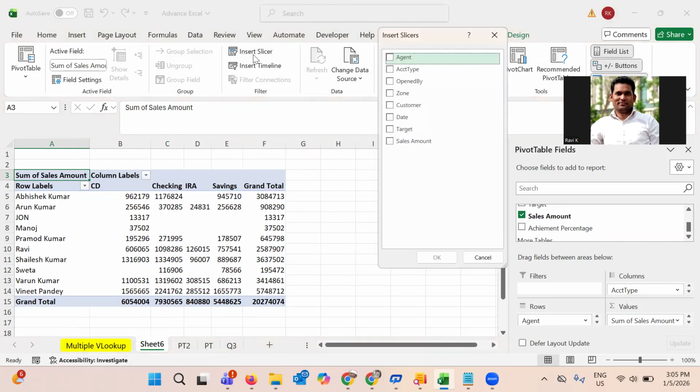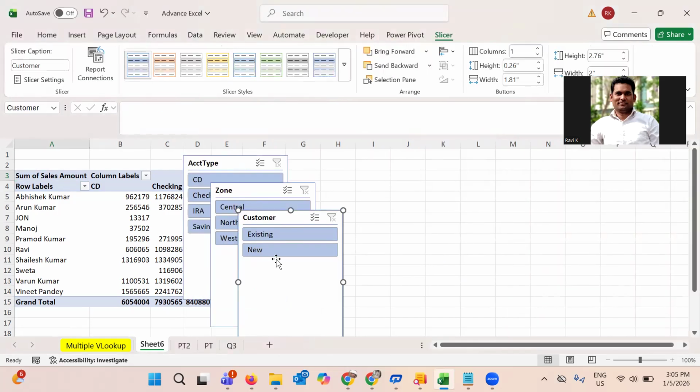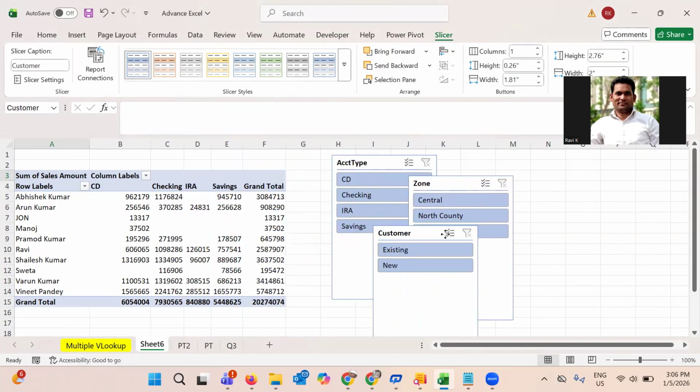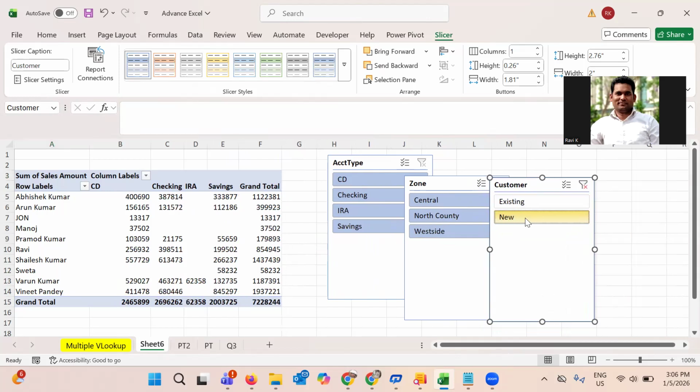Now, if you want to insert the slicer, insert slicer. A slicer is an easy way to filter. For example, I want to filter account type wise, zone wise, and type of customer. Let's take only three. Suppose this is the data, and in this data I want to see only the new customers. For new customers, this is the total CD amount. For new customers, this is total checking. For new customers, this is IRA, right? So this is very easy to filter directly.